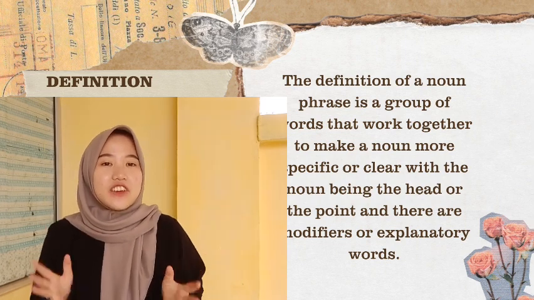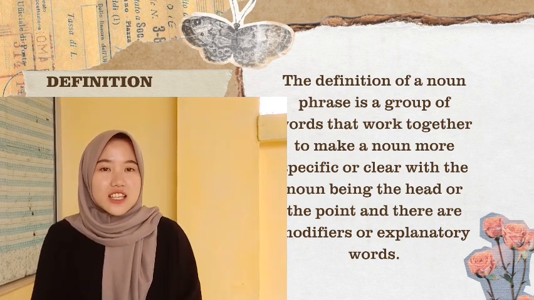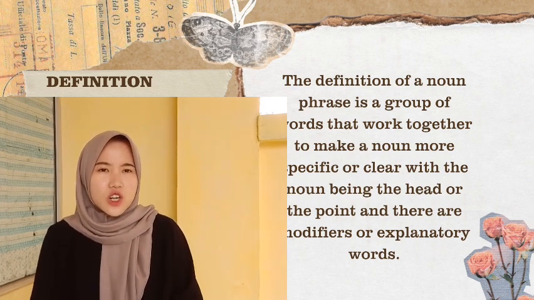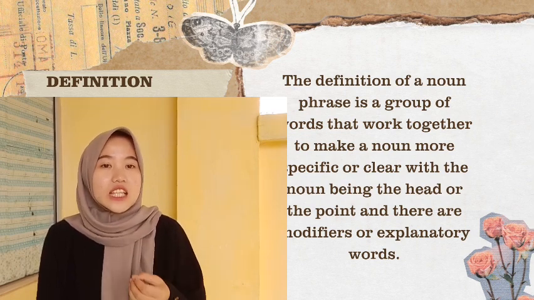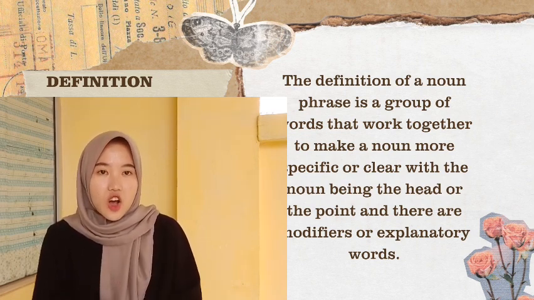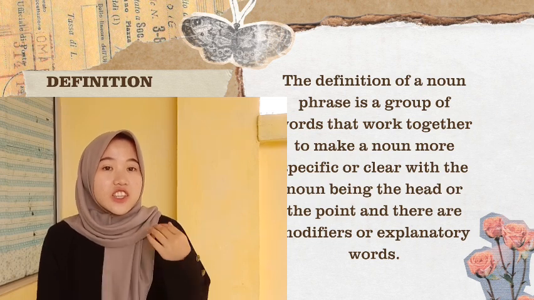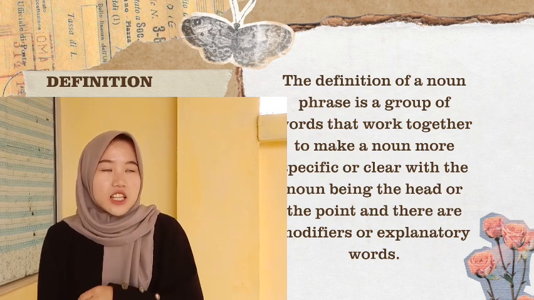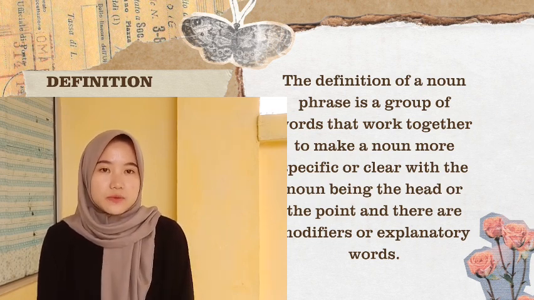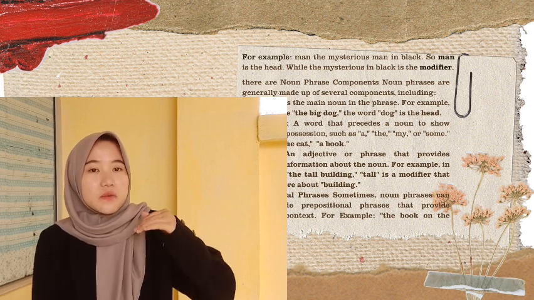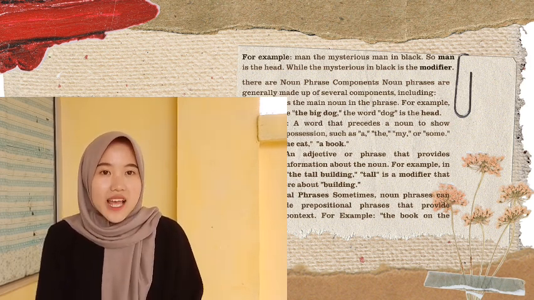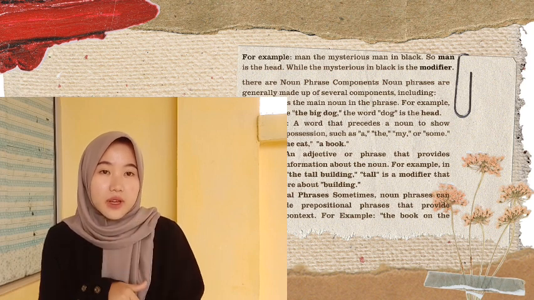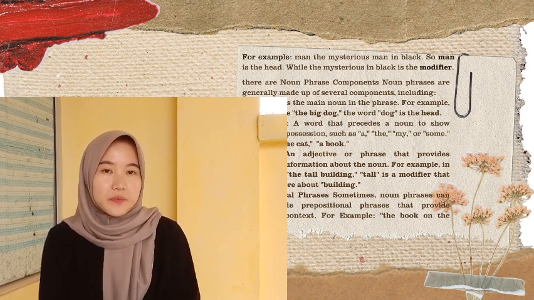Yup, the definition of a noun phrase is a group of words that work together to make a noun more specific or clear, with the noun being the head or the point, and there are modifiers or explanatory words. For example, man, the mysterious man in black. So, man is the head, while the mysterious in black is the modifier.